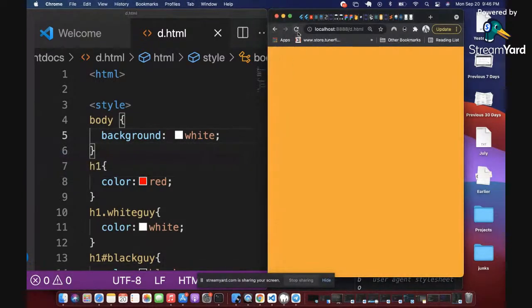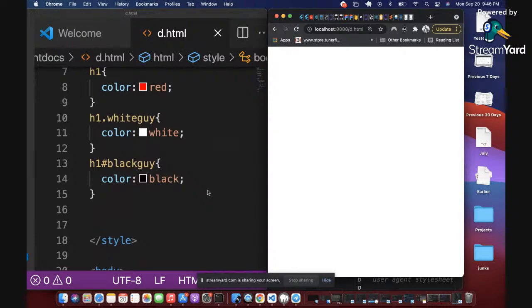So I'm going to refresh now. When I refresh, I'm going to get that the body, like I said before, the body is actually the entire page, right? The body is the entire page. The entire page is the body, right? So we've changed that back to white.